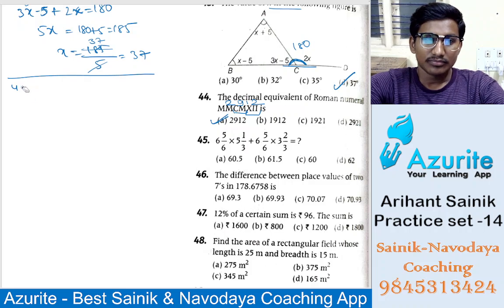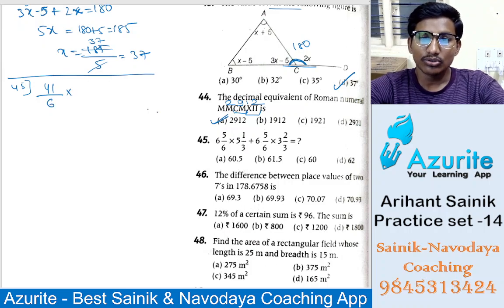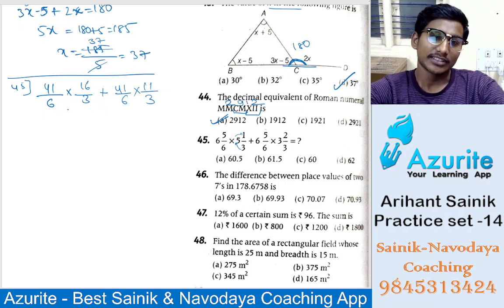So here, 41 divided by 6 into 5 threes are 15, 15 plus 1 is 16, 16 divided by 3 plus how much? Here also 41 by 6 into 9 plus 1, 11 by 3, that is 9 plus 2, right? Now let's cancel it out. So here 6 into 3, 6 into 3 is there. Now we will not do the cancellation. What we will do, we will directly take 6 threes are 18. 18 is the LCM, both are the same only.